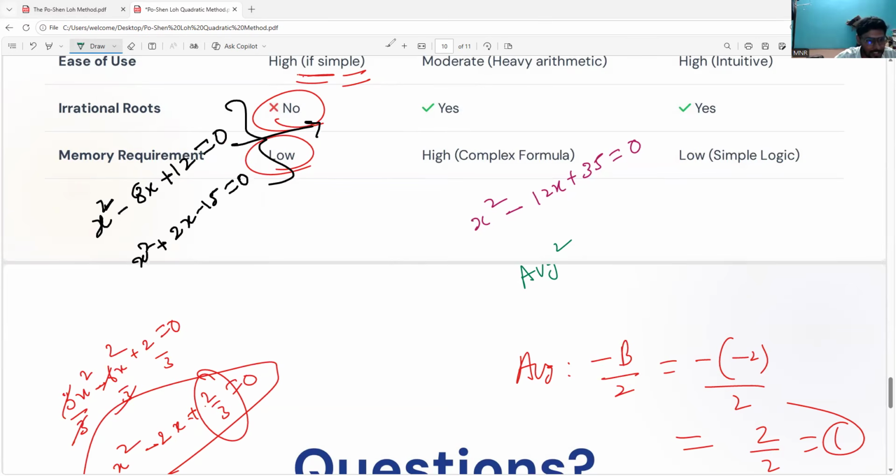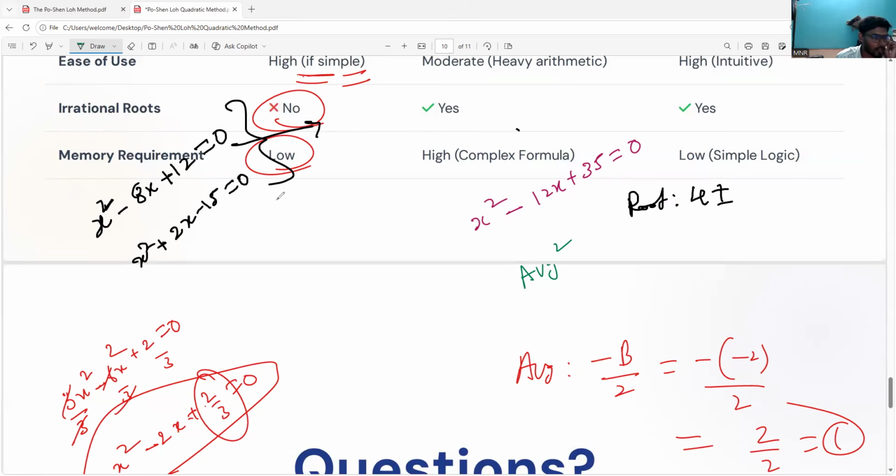Yes, I'm already seeing some teachers have answered. You see, always the average is minus b by 2. The b value is minus 8. So minus of minus 8 by 2 is 4. So 4 is already found. You should understand our roots are 4 plus or minus something.